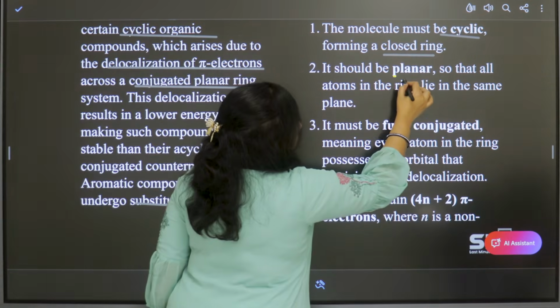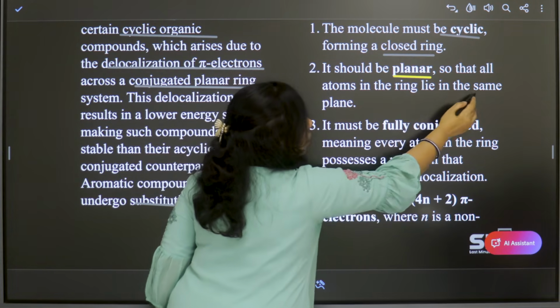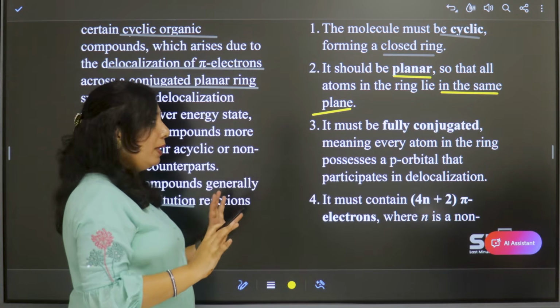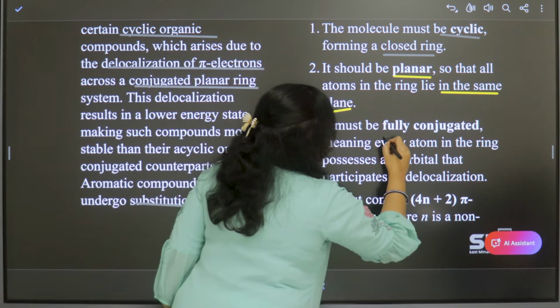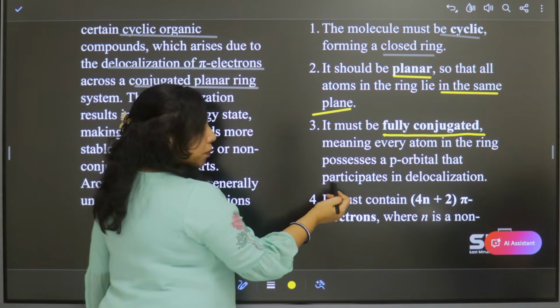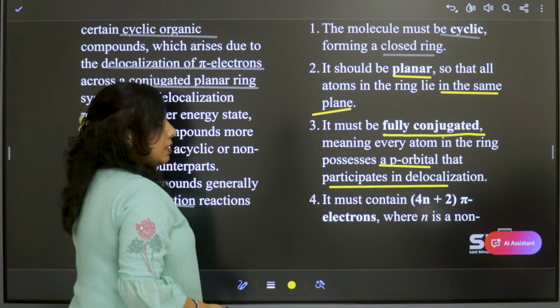So the ring must be planar. That means all atoms in the ring should be present in the same plane, in a single plane only. And fully conjugated. That means every atom in the ring possesses a p orbital that participates in delocalization.